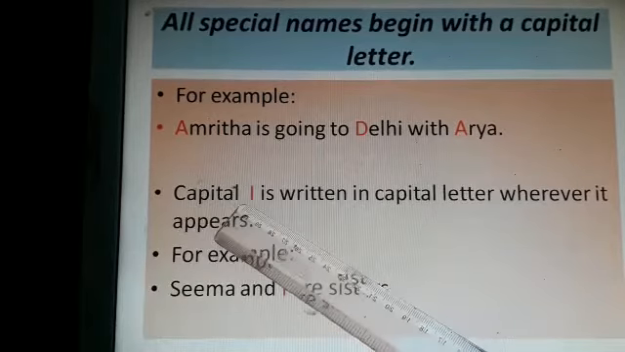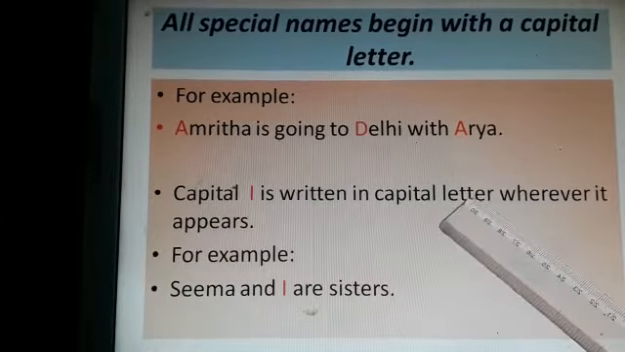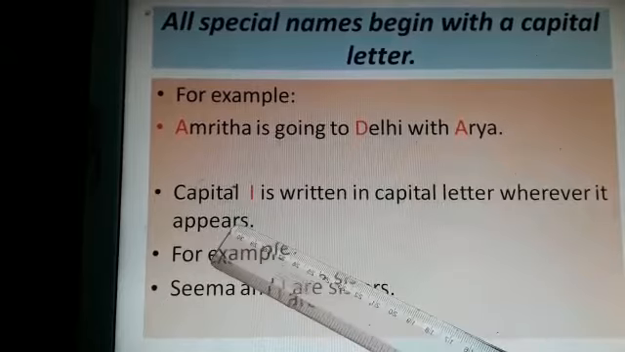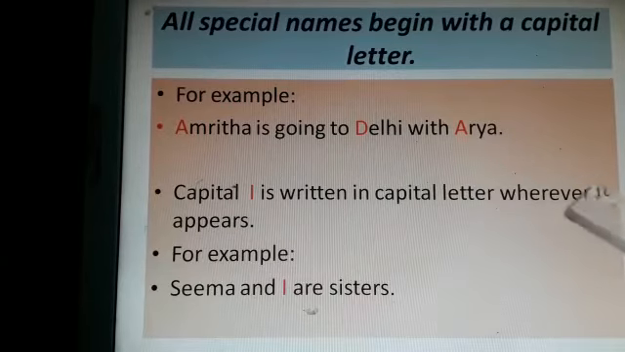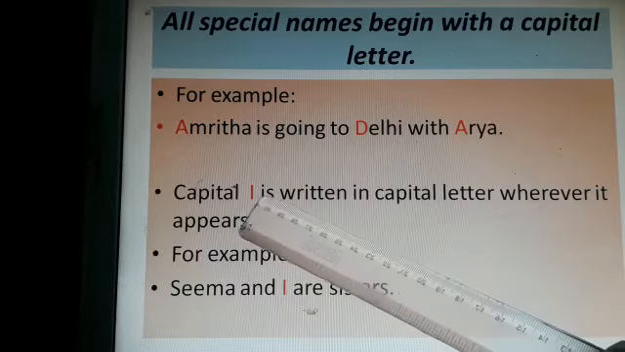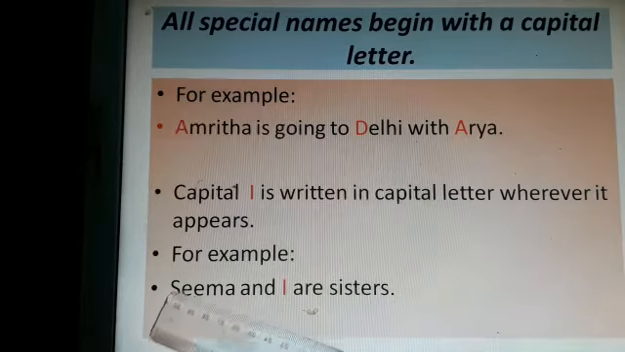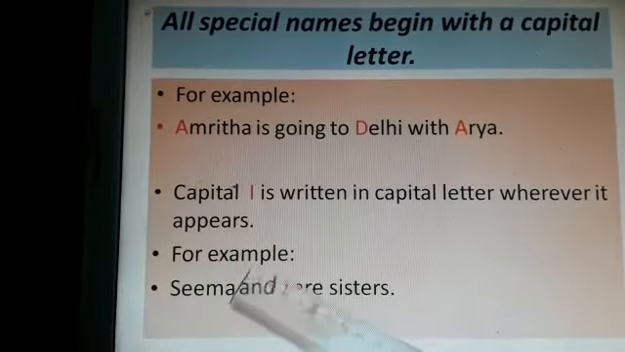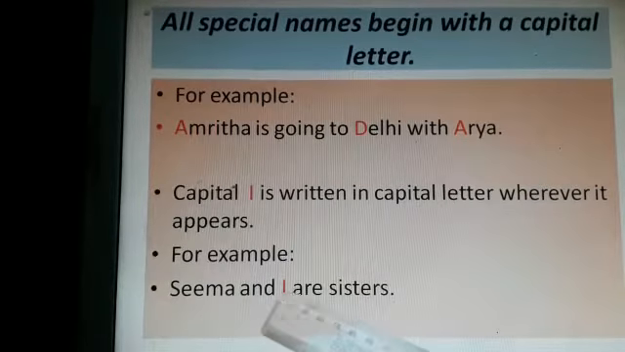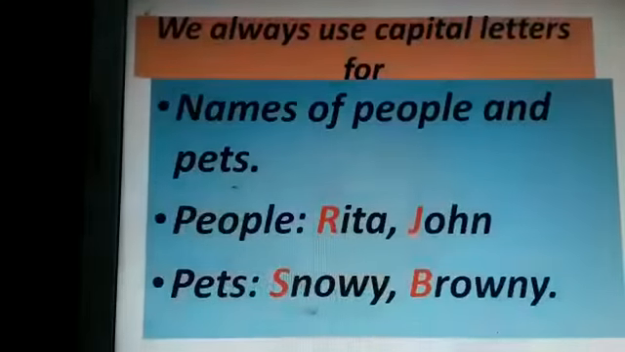Next, capital I is written in capital letter wherever it appears. Capital I can be written in the beginning of the sentence or in the middle of the sentence. So, for example, Seema and I are sisters.